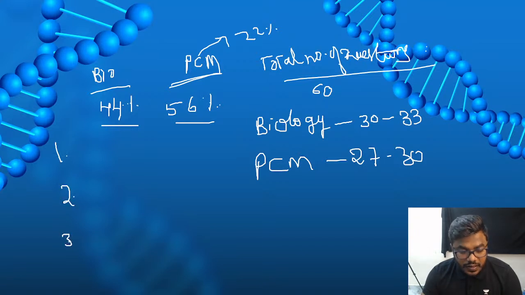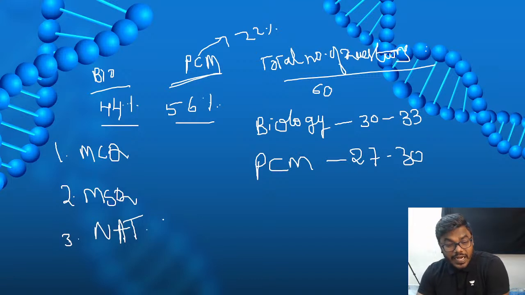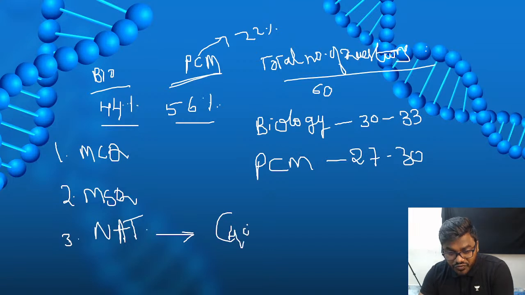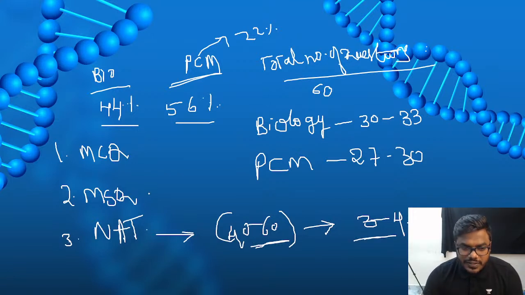You all know very well friends, we are having the MCQ, the MSQ, and the NAT level questions. And you all know one common point, in the NAT from biology, from question number 40 to question number 60 will be the NAT part. Out of these 20 questions, minimum 3 questions, maximum 4 questions, if our luck is good, only 5 questions, remaining all will be NAT. Here you need not worry much about this.